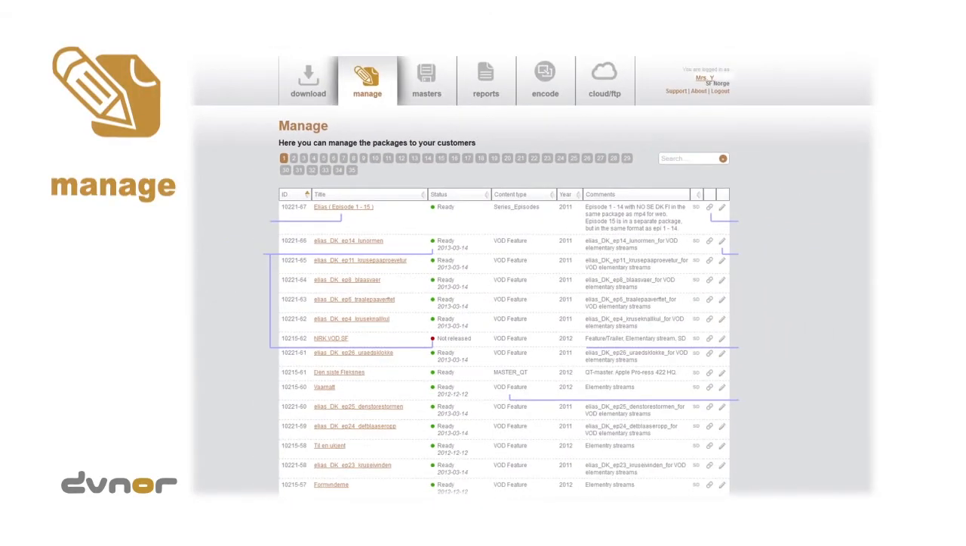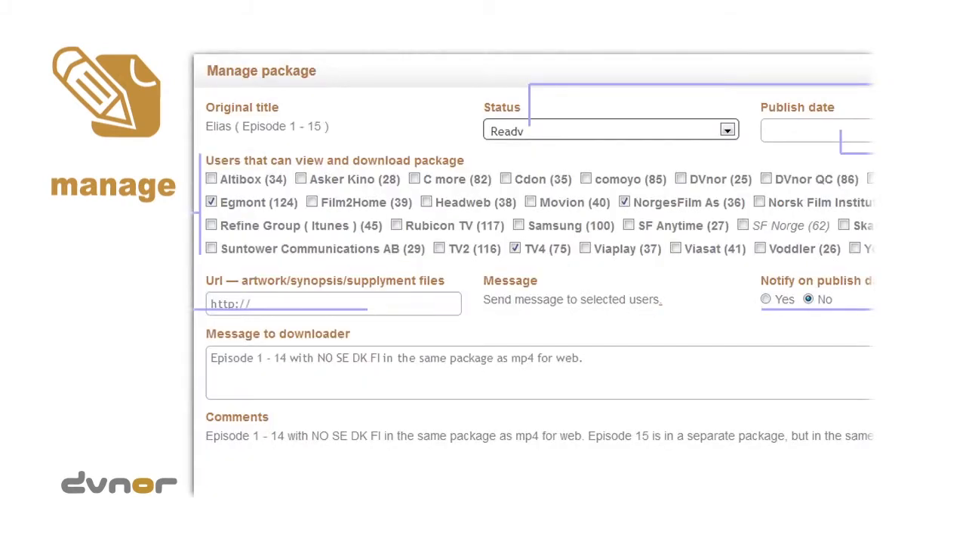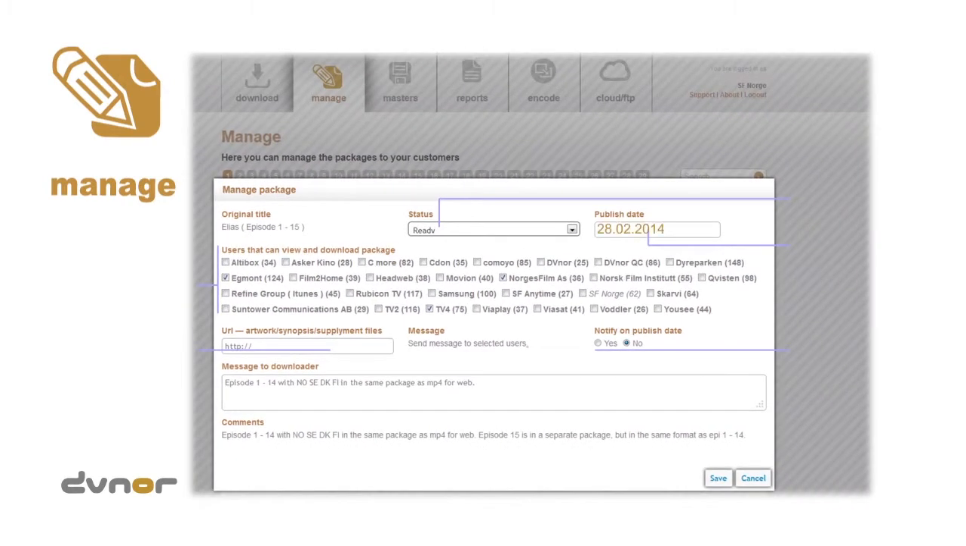This site shows all feature packages. From here, the owner manages the packages worldwide. The owner informs the enabled customers of publishing and release dates. The owner can forward comments from the production or write new information to the downloaders.